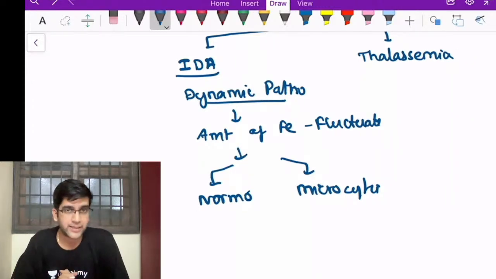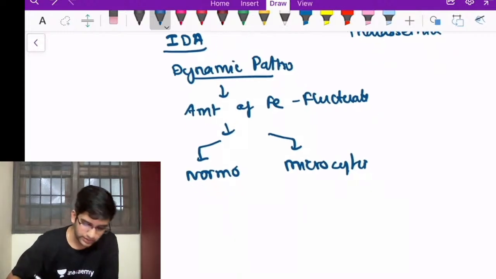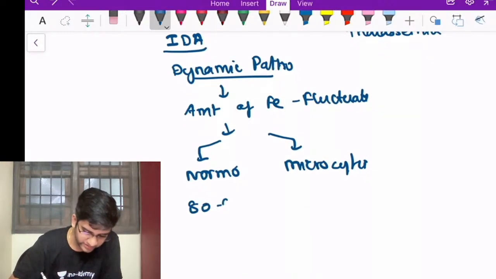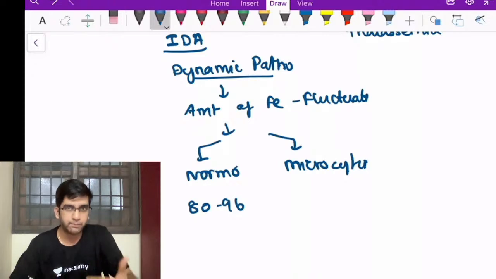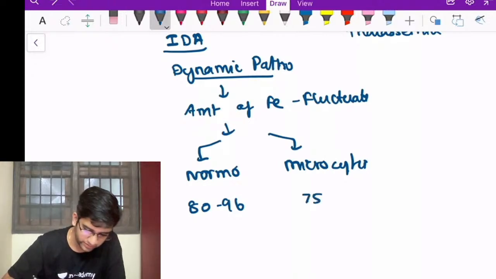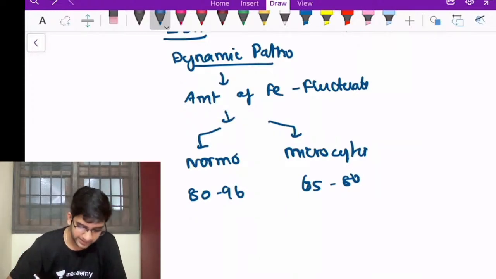This is what happens in IDA, which means I'm just giving you an example of MCV. It could be from 80 to 96, that is normocytic, and just for our argument's sake, we'll keep microcytic as, let's say, 65 to 80. Okay, 65 to 80 for microcytic. Now tell me the RDW.